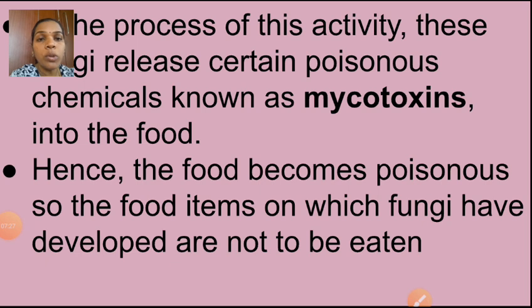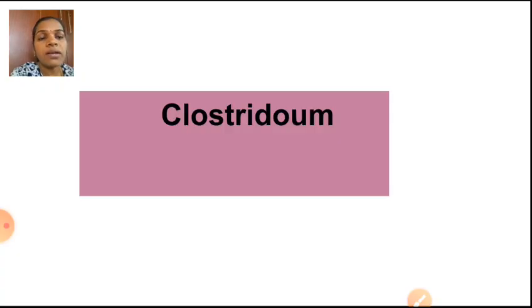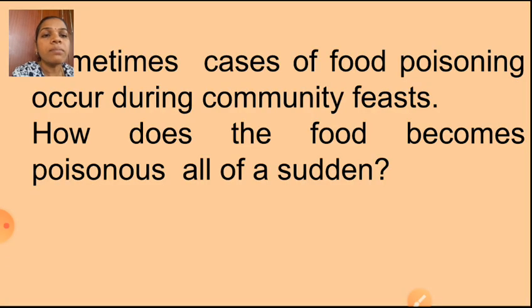So children, I hope you understood now how fungi can have harmful effects. Next one is Clostridium. What is meant by Clostridium? See here. Sometimes food poisoning occurs during a community feast. Isn't it? At any function, food poisoning can occur.